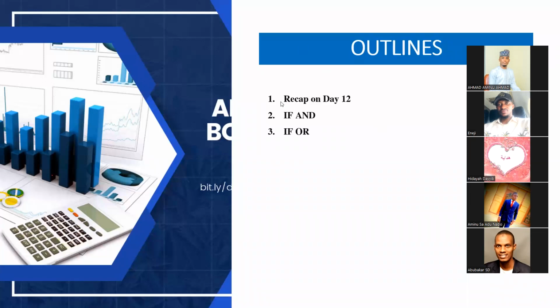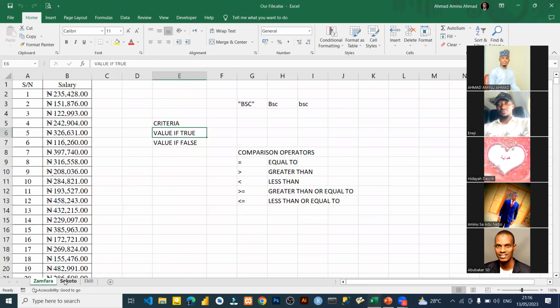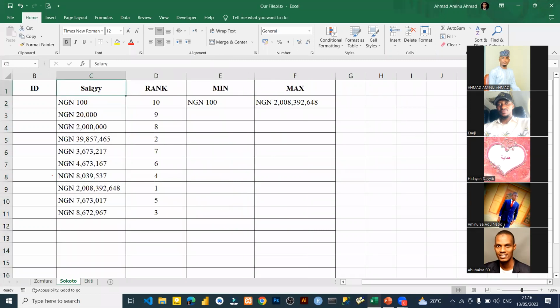So let's do the practical and see what will happen. Sorry, let me close this. Let me open a new sheet so that the example I just mentioned about X, Y, and Z, let's apply that so that we'll see what will happen. So let me delete this. I don't need this.